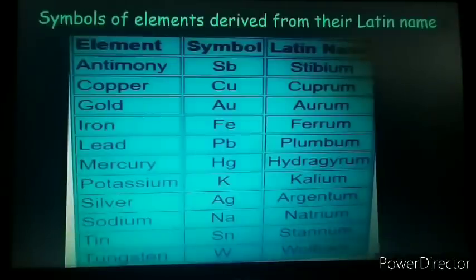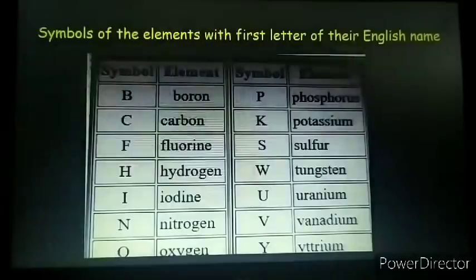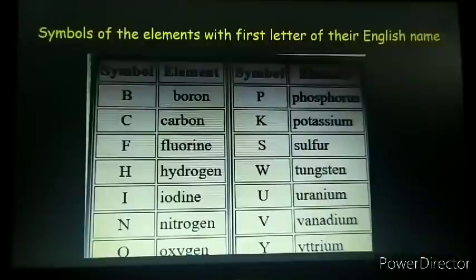So with this we come to the conclusion that J.J. Berzelius gave three criteria for assigning symbols for the elements. The first criteria was that the symbols of the elements are assigned from the English name of the element.